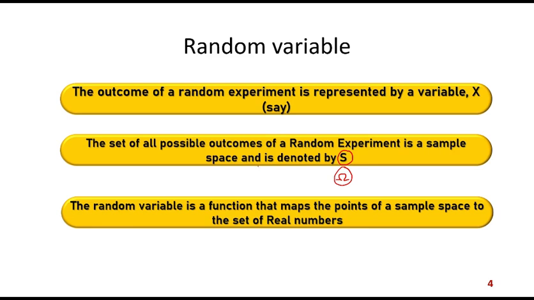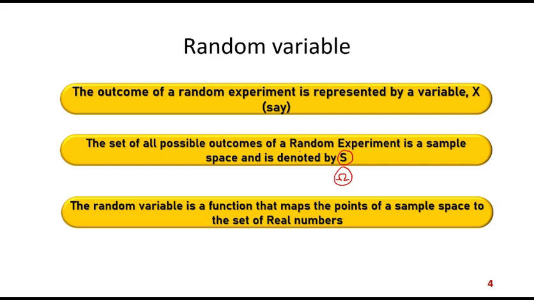It may have an infinite number of values also. A random variable is a function that maps the points of a sample space to the set of real numbers. Some people say a random variable is not actually a variable, it is rather a function which maps the outcome of the random experiment to a set of real numbers, or to a subset of real numbers. So this is how some people define a random variable.